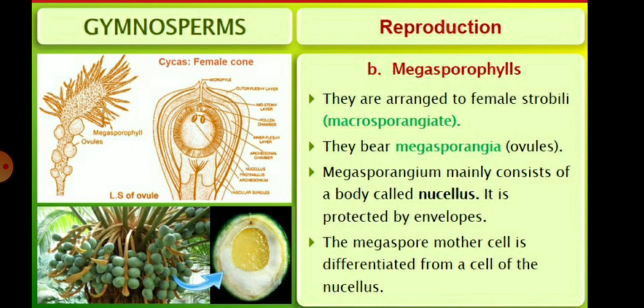The megasporophylls are arranged in the female strobili or female cones, which are called macrosporangiate. They bear the megasporangia and the ovules. The megasporangium mainly consists of a body called the nucellus. It is protected by envelopes, and the megaspore mother cell is differentiated from a cell of the nucellus.